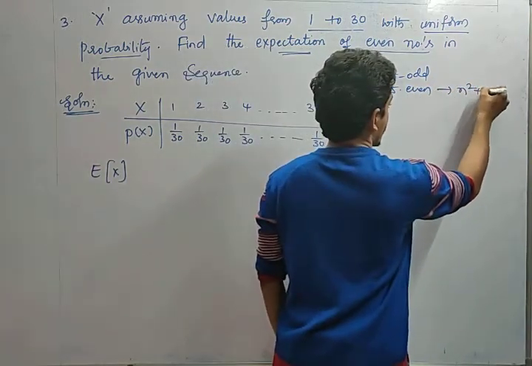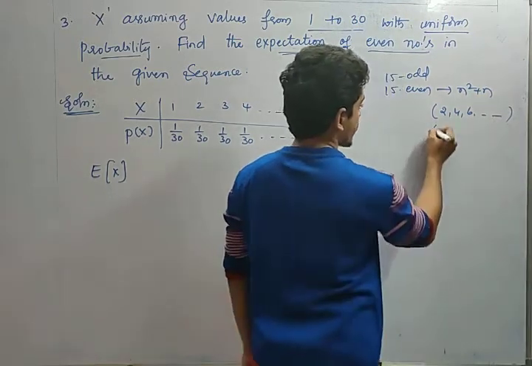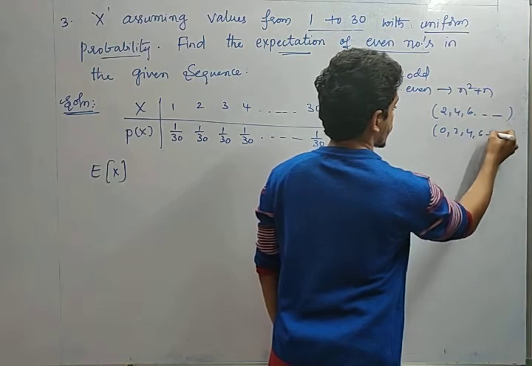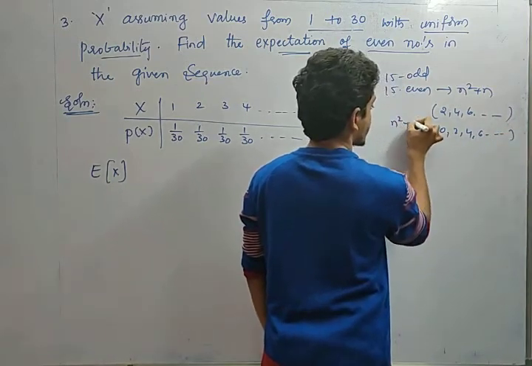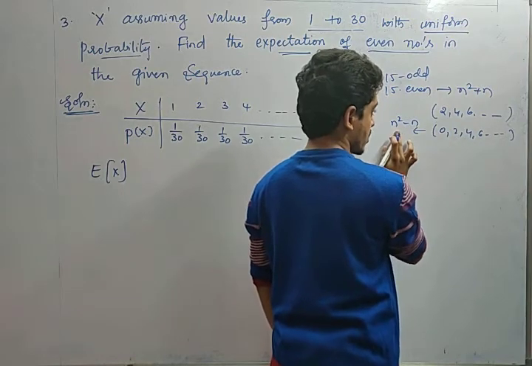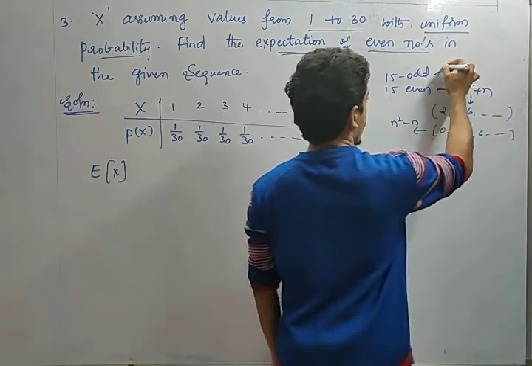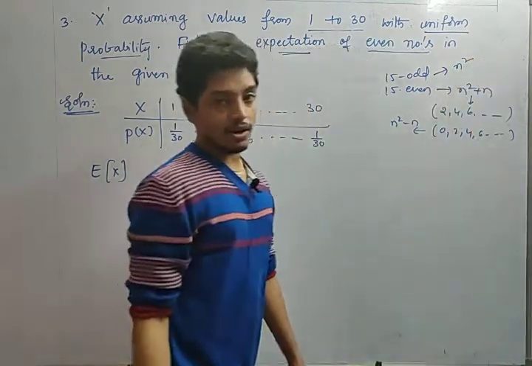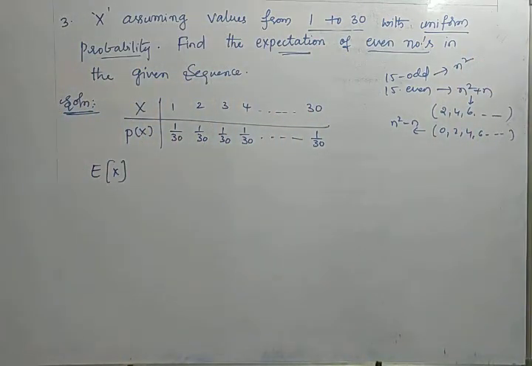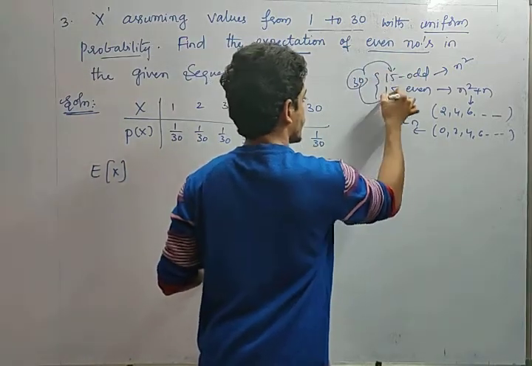What is the summation of even numbers, friends? N square plus n, right? When even numbers start from 2, 4, 6. When even numbers start from 0, 2, 4, 6, what is the formula? N square minus n. The sum of the first n even numbers starting from 2 is n square plus n, and starting from 0 it is n square minus n. So what is the sum of odd numbers, friends? N square. The first n odd numbers sum is n square. Okay, fine. Now he is asking: out of 30, there are 15 odd numbers and 15 even numbers.